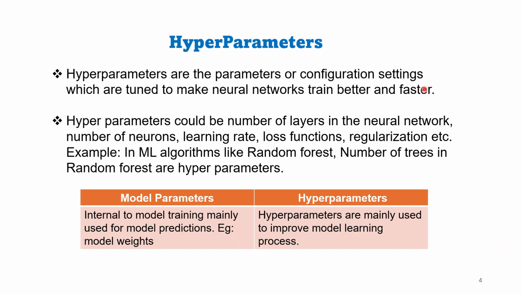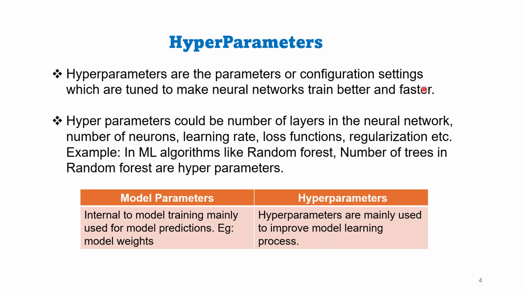For example, in machine learning algorithms like random forest, the number of trees in the random forest are hyperparameters. If we take machine learning algorithms like decision tree, it has leaves or nodes or child trees. The depth of the tree, like maximum number or minimum number of observations in a leaf, are hyperparameters. For each proposed hyperparameter settings, the AI model is evaluated. The hyperparameters that give the best model are selected.